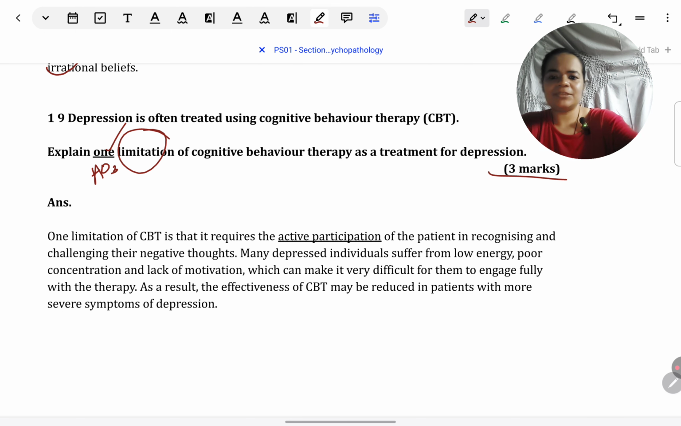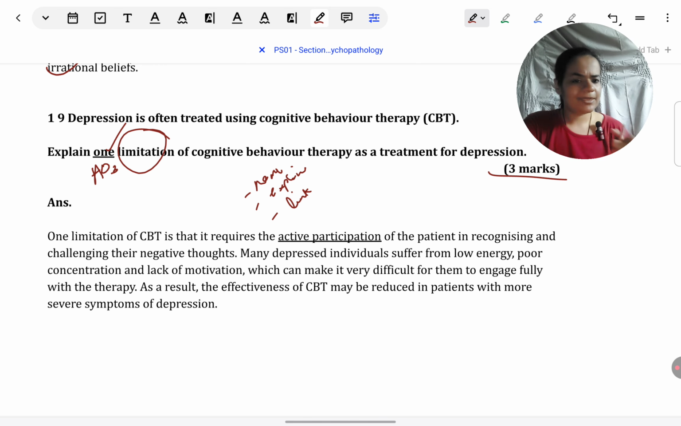Lots of limitations are there of CBT. So as I had said previously, just name a limitation, explain it. If you want, explain with an example, and just link off by connecting back to the question or connecting to generalizability, validity, and so on. I have taken the limitation that it requires active participation. As we know, it is a two-way treatment. It's not a passive treatment like medical treatment.